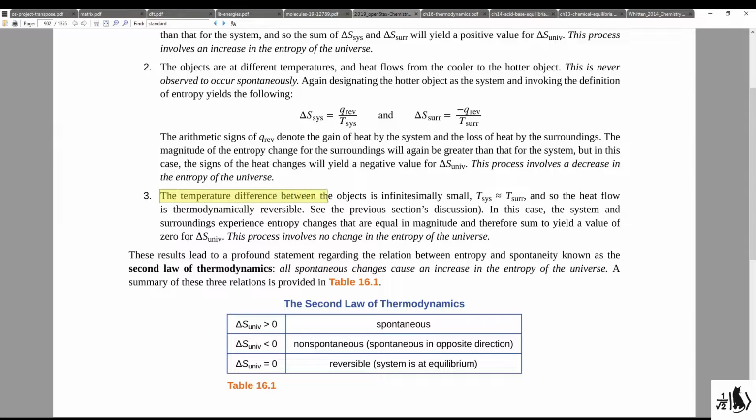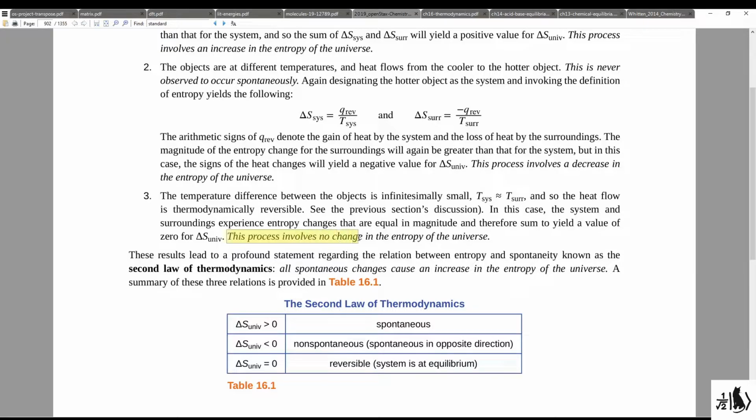The third possibility is this. The temperature difference between the two objects is infinitesimally small. That is, the temperature of the system is about equal to the temperature of the surroundings, and so the heat flow is thermodynamically reversible. See the previous section's discussion on reversible processes. In this case, the system and surroundings experience entropy changes that are equal in magnitude and therefore sum to yield a value of 0 for delta S of the universe.